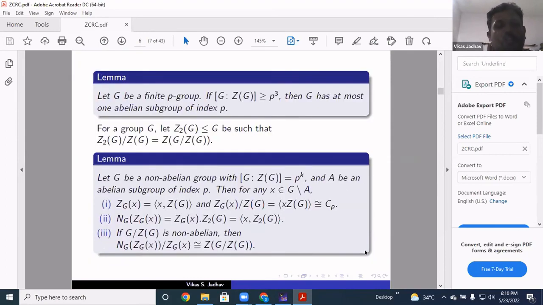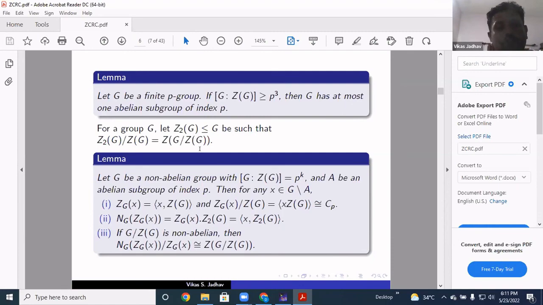These are other results which we have used from group theory. If G is a finite p-group and the index of the center is at least p^3, then G has at most one abelian subgroup of index p. This is one of the important results which we have been using all the time.